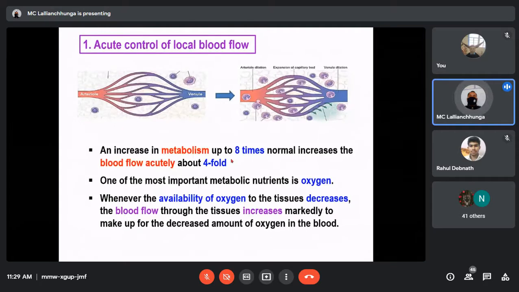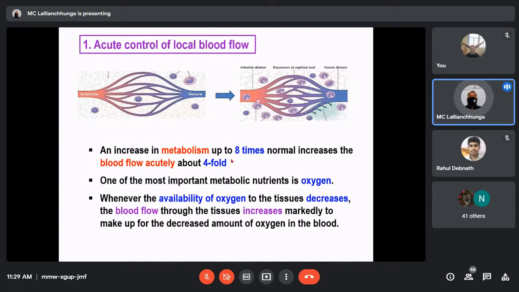Ultimately, oxygen is transported by the blood, so blood supply to the muscle should increase. Blood supply to the muscle will increase automatically, so that extra oxygen can reach the skeletal muscle. And at the same time, we all know what will happen to our body. There will be an increased rate of respiration. It may increase the depth of respiration also, so that more oxygen can enter the lungs.